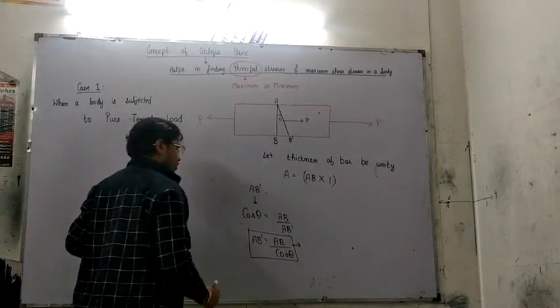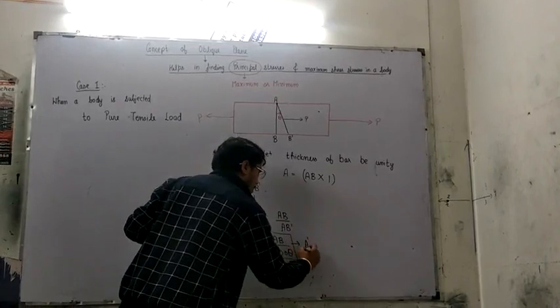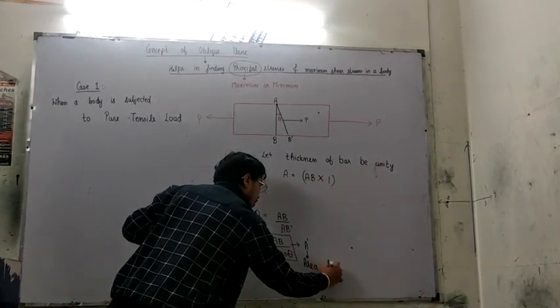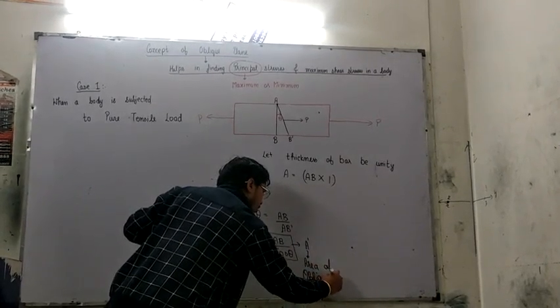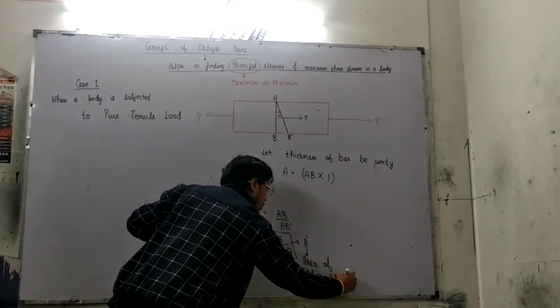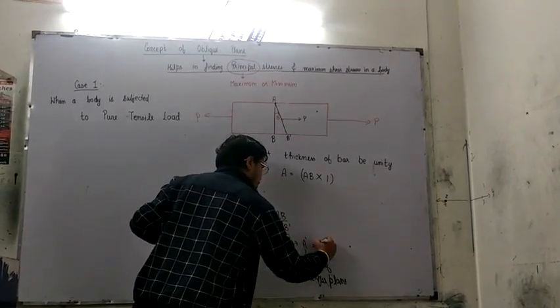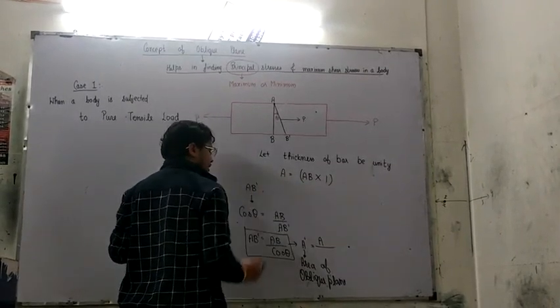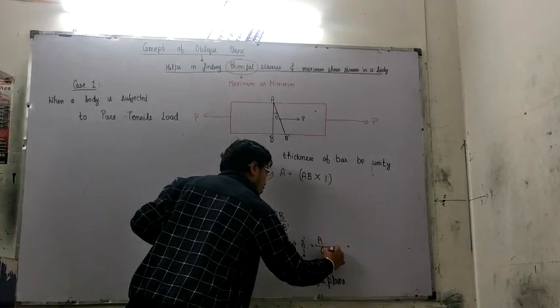By this relation we calculate the new area of the oblique plane. The area of the oblique plane is the original area A, because AB represents the area and the thickness is unity, so it is A upon cos theta.